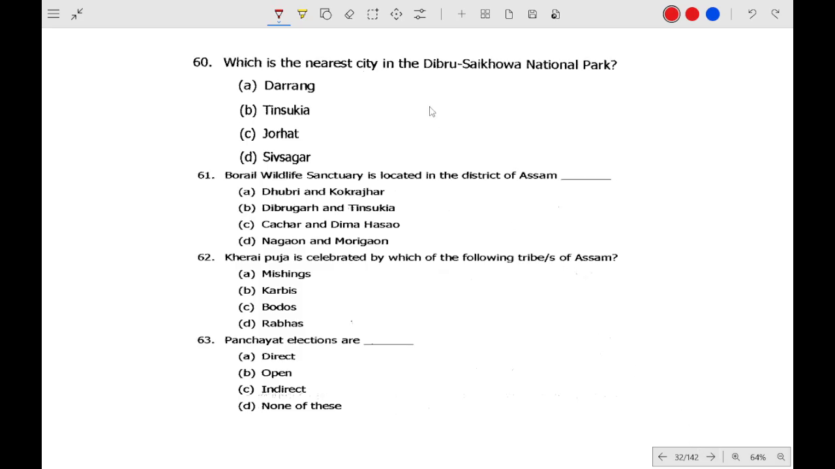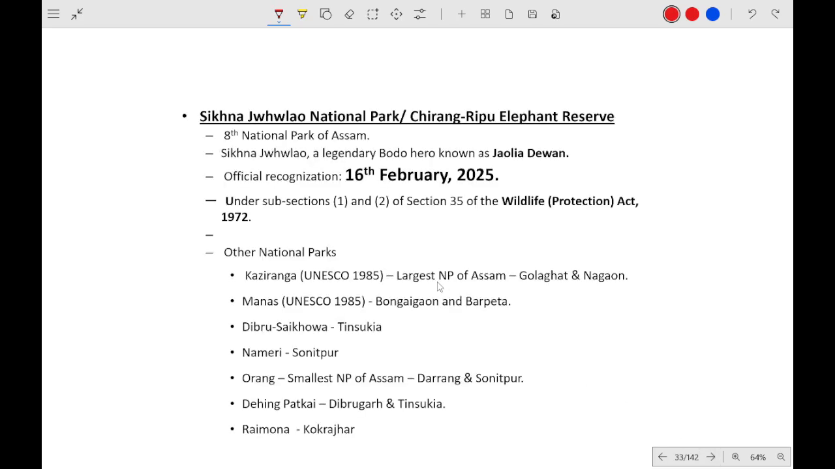Next is the nearest city to Dibru-Saikhowa National Park. So which one is the nearest city to Dibru-Saikhowa National Park? Tinsukia. Borail Wildlife Sanctuary is located in Cachar and Dima Hasao. Kherai Puja is followed by which tribe? It is followed by Boros. Panchayat elections are direct.